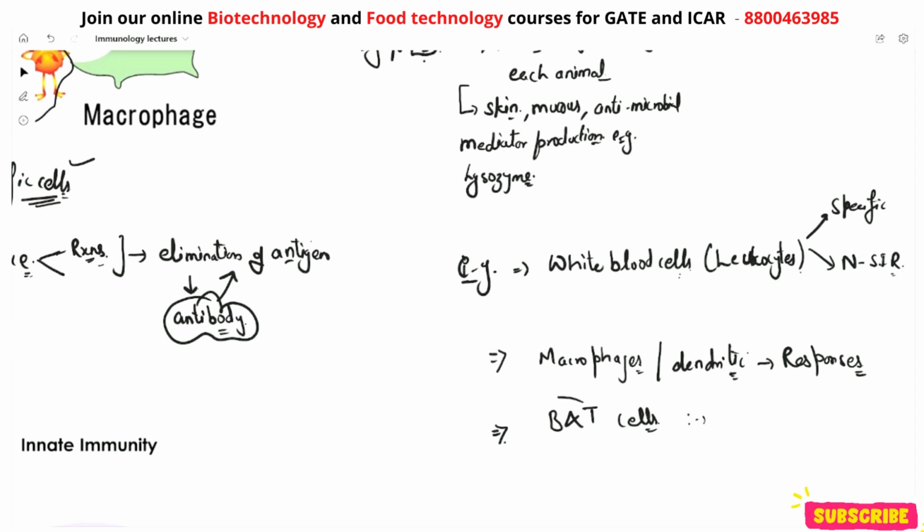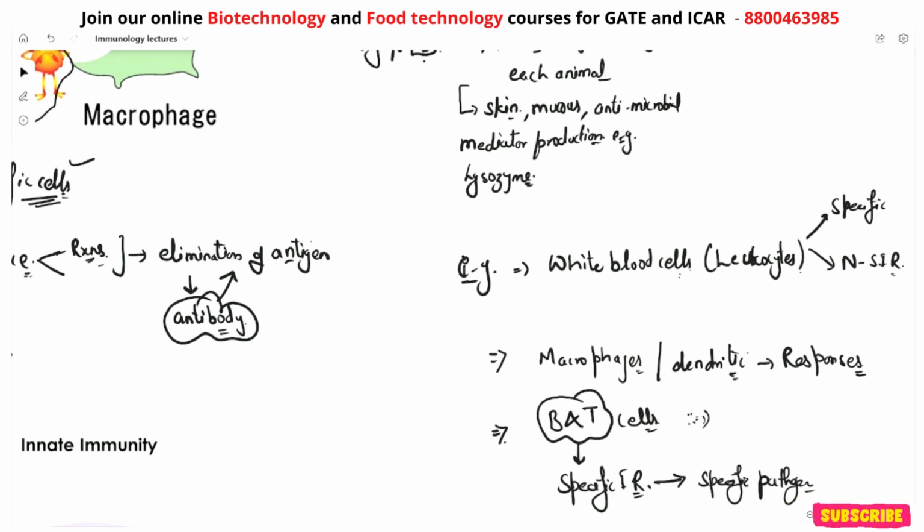As I said, B and T cells are part of your specific immune response, and the specific immune response is only activated against the specific pathogen, right? So B and T cells always get activated or differentiated according to the response to various types of antigens. And that is why this one is called the adaptive response.